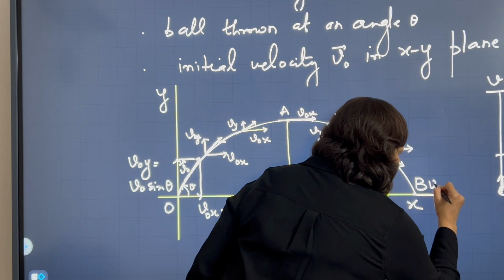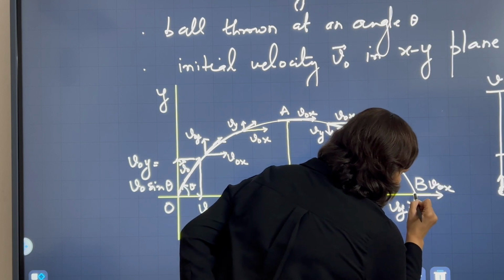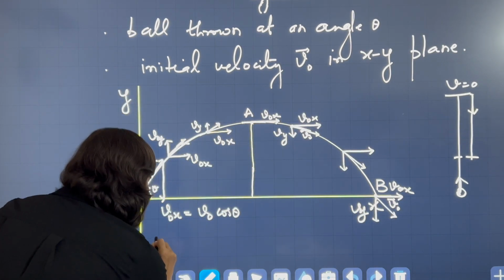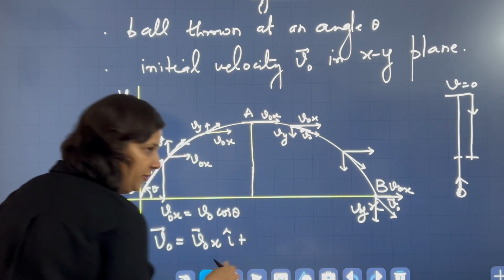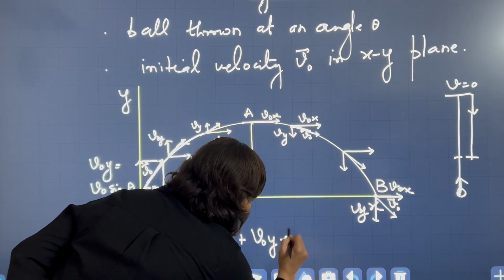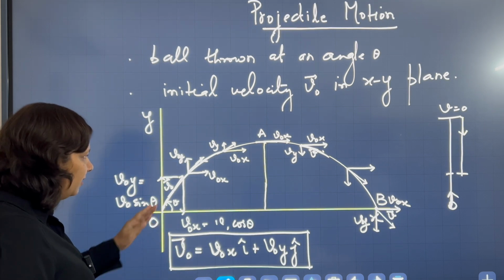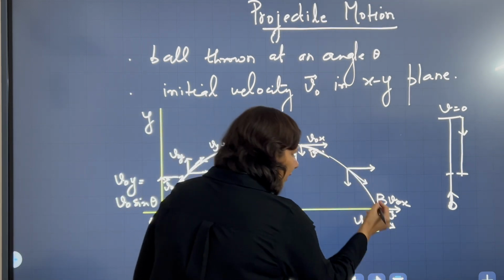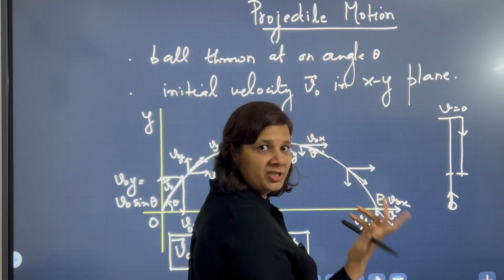If this is v naught x and this is v naught y, and this is v naught, then if we represent the initial velocity vector as v naught x i cap plus v naught y j cap, what we will observe is that when the ball reaches back to the ground, the speed again remains the same. Only the direction of the vertical component will change.